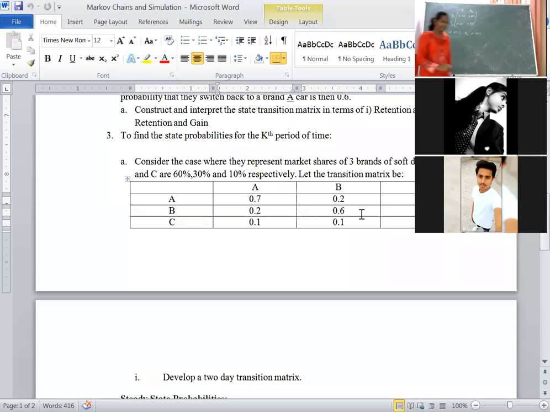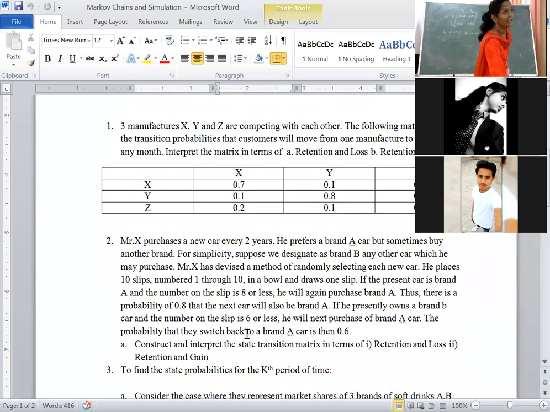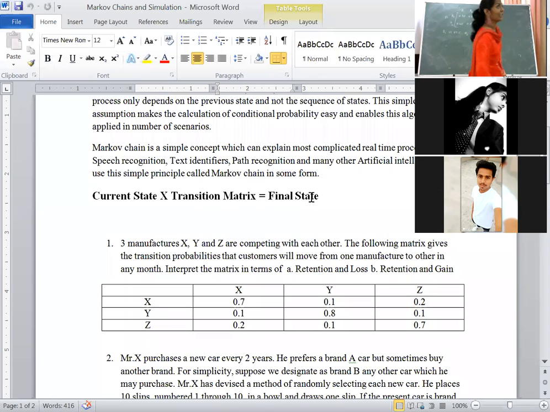Current state into transition matrix is equal to final state. That is Rk is equal to Rk minus 1 into P. Right now, R1 is equal to R0. Here, the earlier market share is 60% and 40%, that is 0.60, 0.40. The transition matrix remains as it is: 0.70, 0.30, 0.40, 0.60. Tell me the answer.